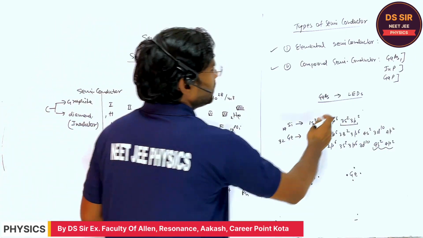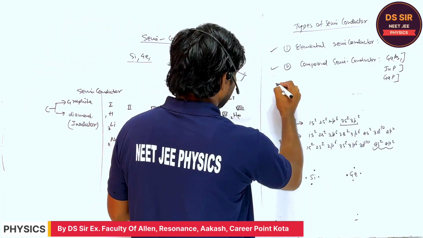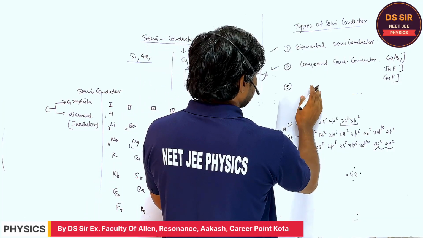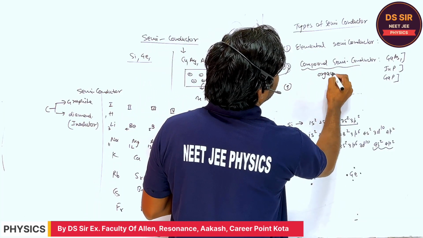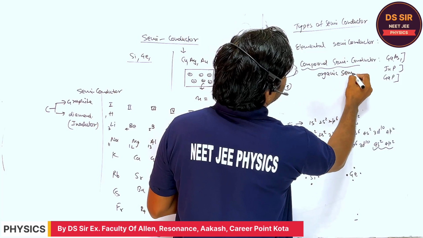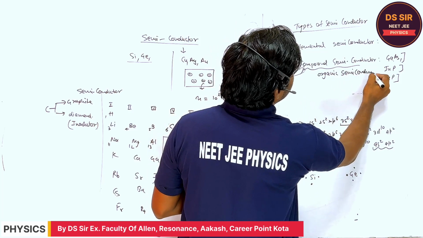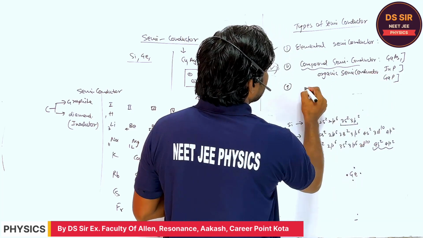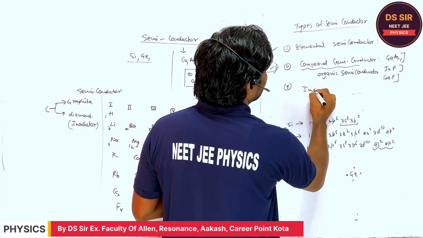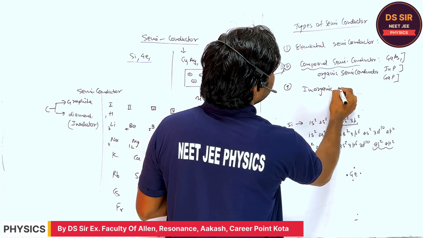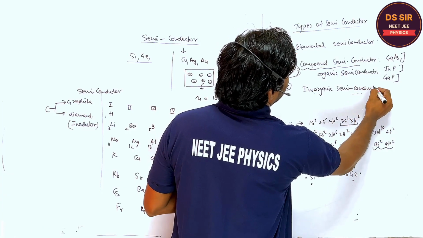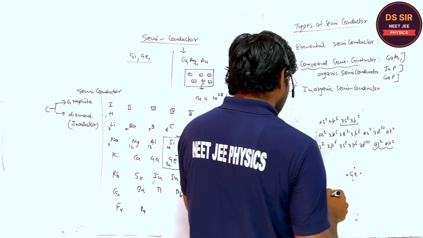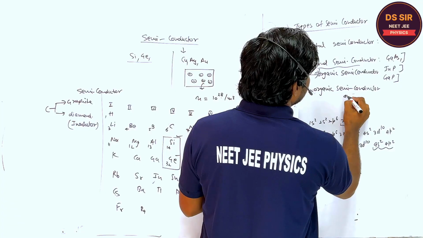Some other types of semiconductor I'm writing here: these are called the organic semiconductors, and sometimes the inorganic semiconductors are also there. They may ask, for example, anthracene.